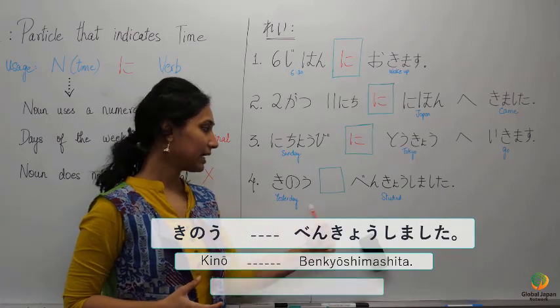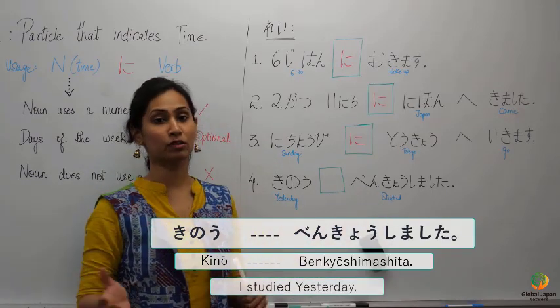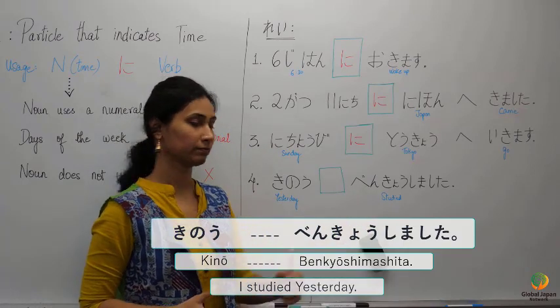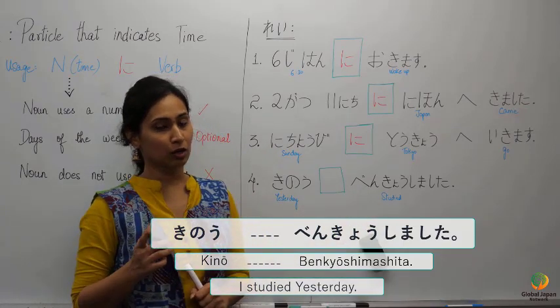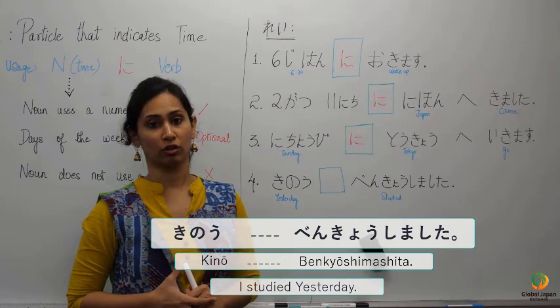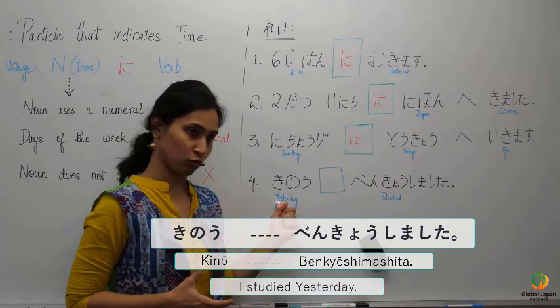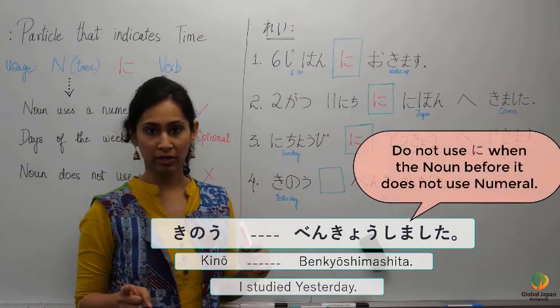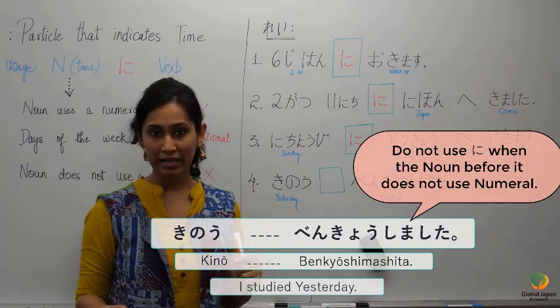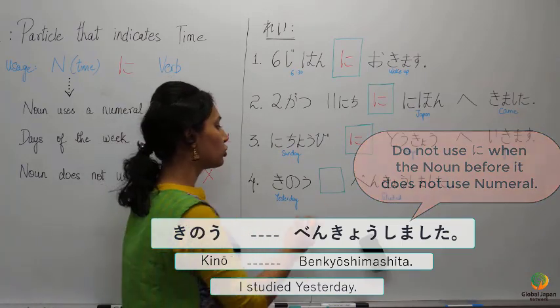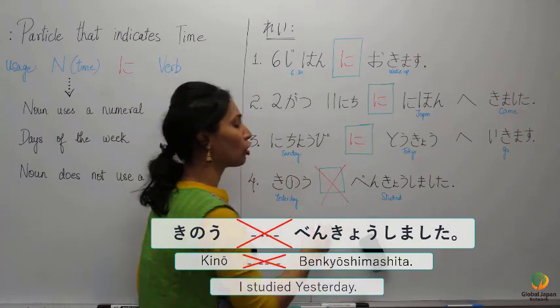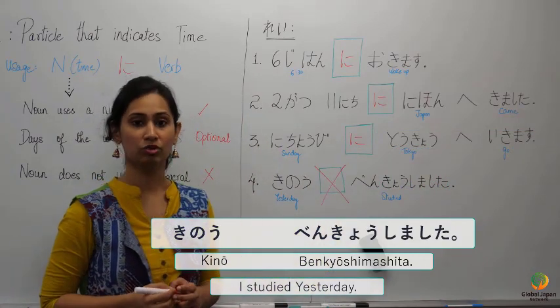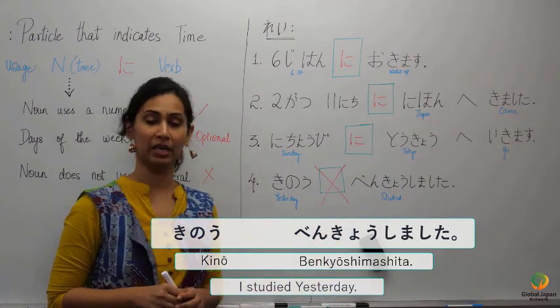Kinno is yesterday, benkyou shimashita is the past tense of benkyou shimasu, so studied. Should we use the particle ni or not? Kinno does not use a numeral. It's not days of the week either. So the usage of particle ni should not be there here. The sentence would read as Kinno benkyou shimashita.